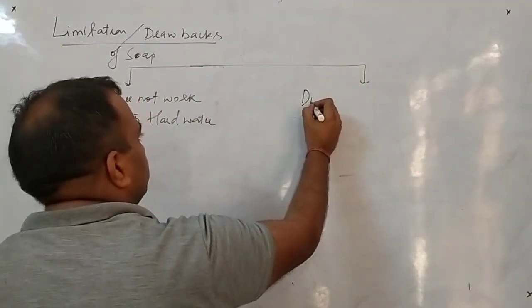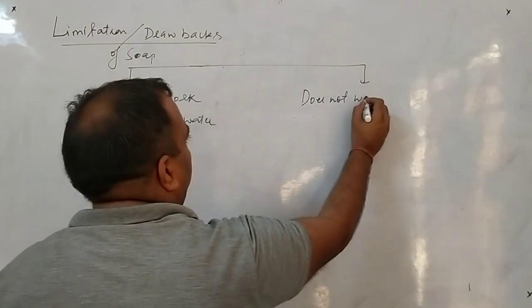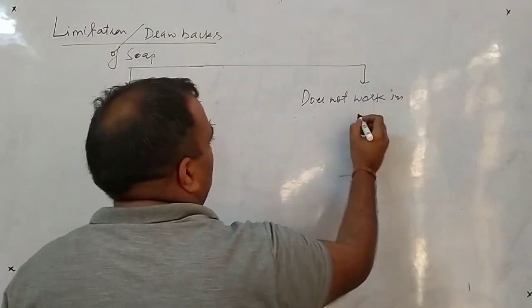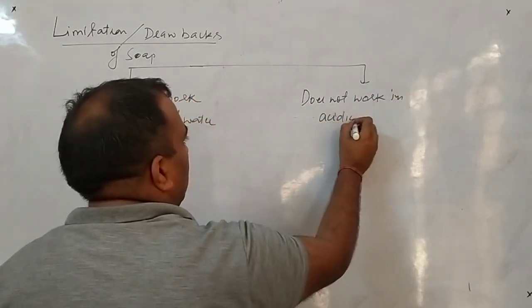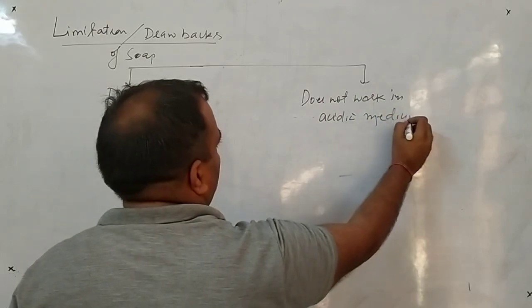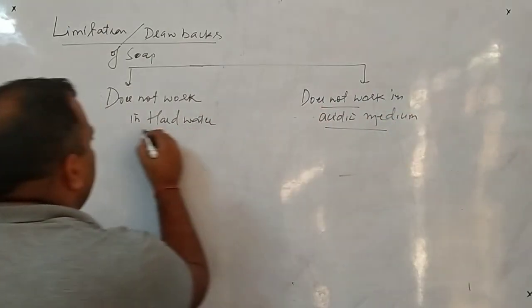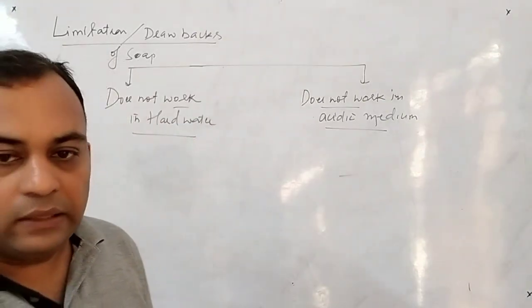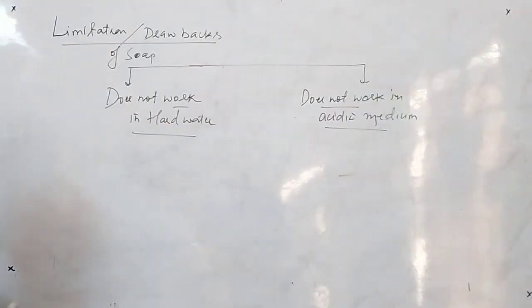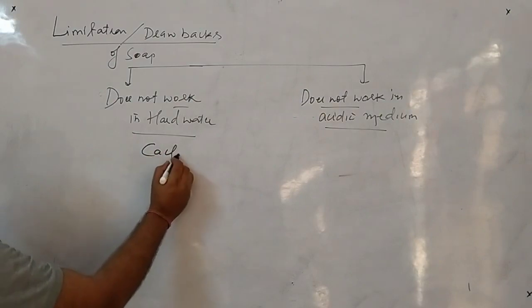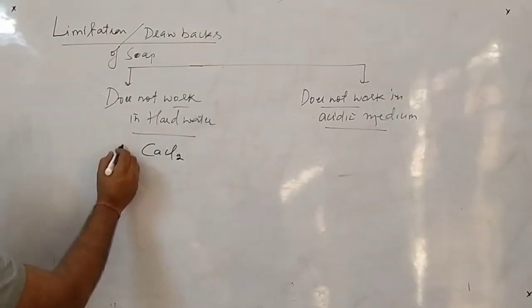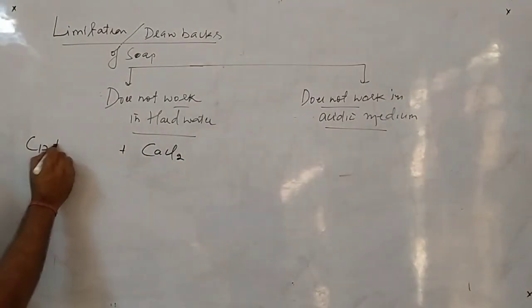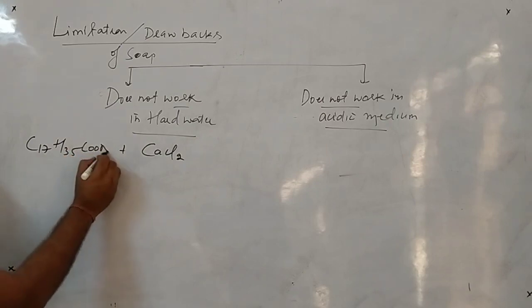Second, it does not work in acidic medium. Clear? So we have to see the reason why they will not work in this particular medium. In hard water, some compounds like CaCl2 are present, and the soap is C17H35COONa.